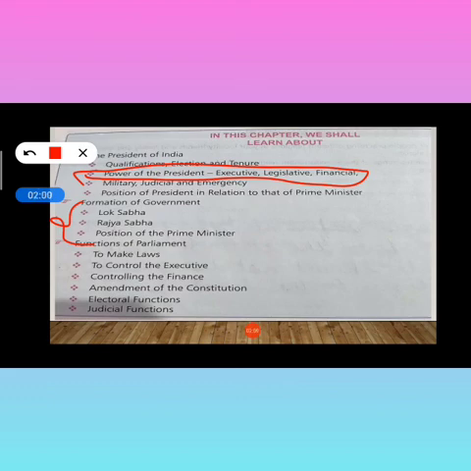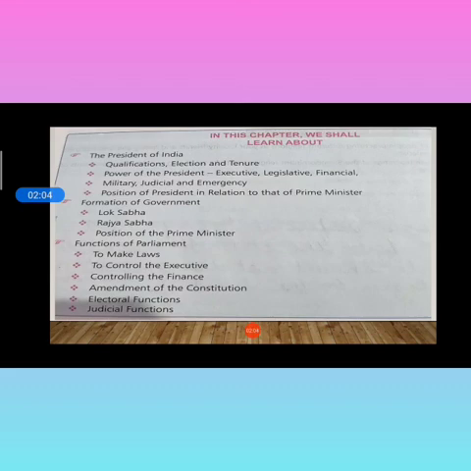Now, functions of a parliament. What particular functions will be performed by the parliament? It makes law, controls the executive, controls the finance, and amends the constitution. Again I am explaining the meaning of amendment of a constitution: it means changes in the constitution. What particular things in our constitution may be changed, based on ideal knowledge and ideology.